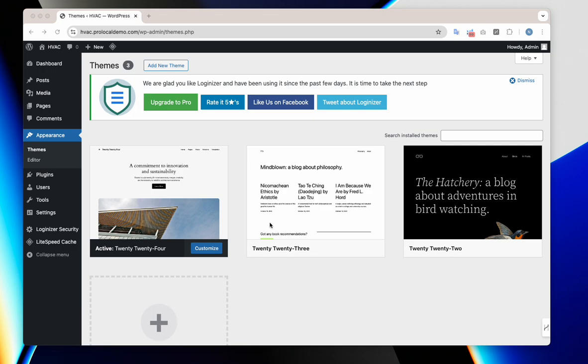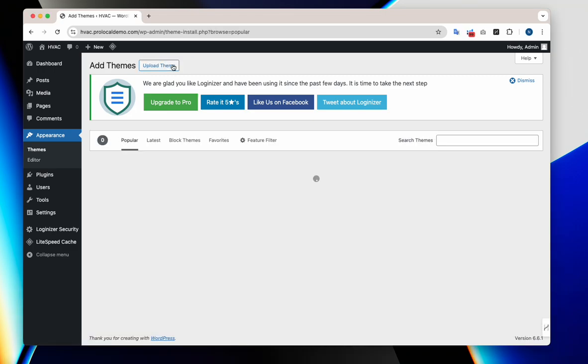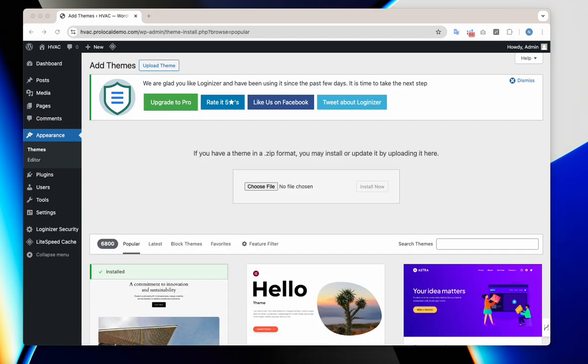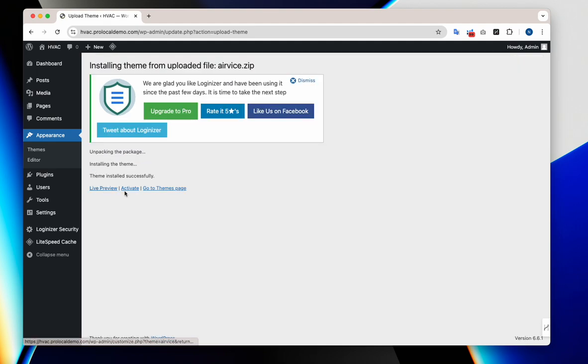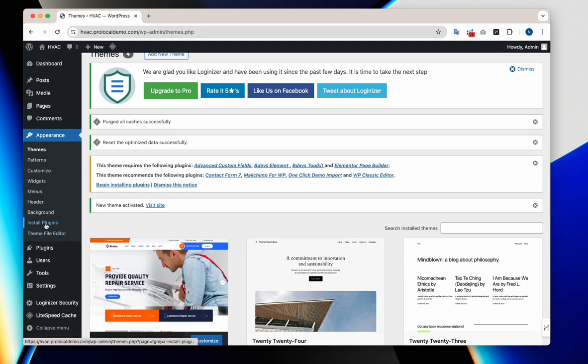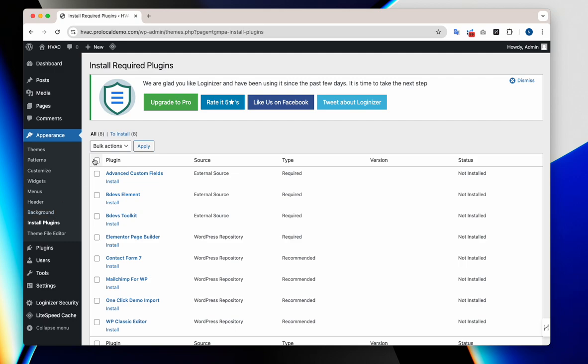And so we're going to go ahead and start off by uploading the pre-purchased template and install it. Once it is uploaded, we'll go ahead and go to activate. Once activated, you'll need to go and install the plugins that came with it. Install.